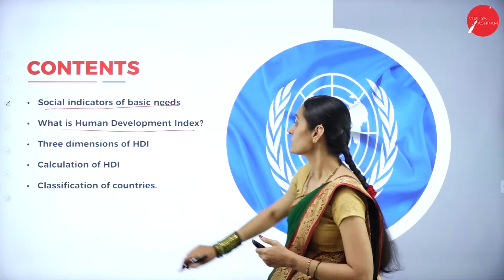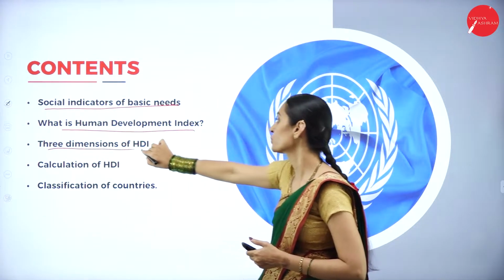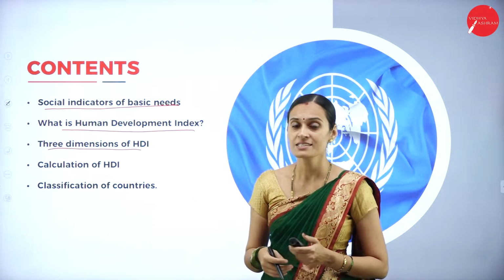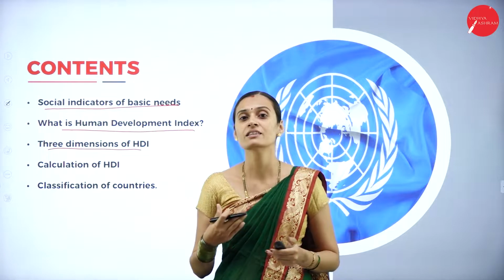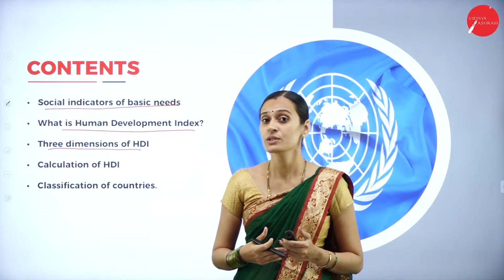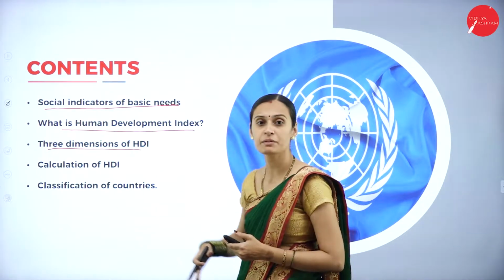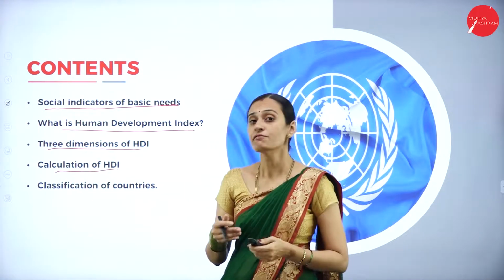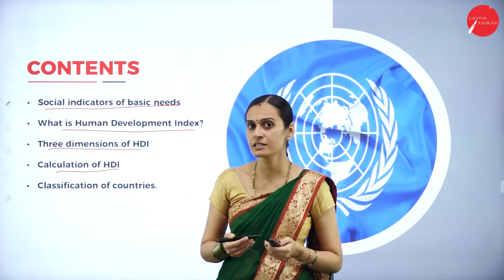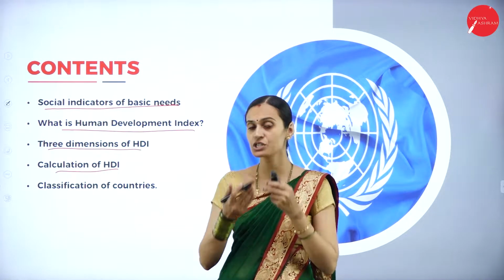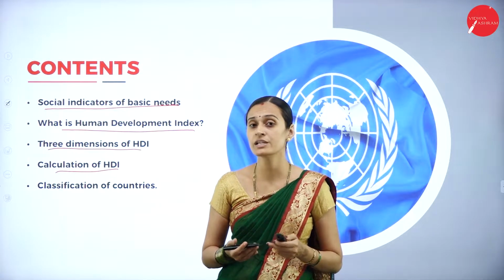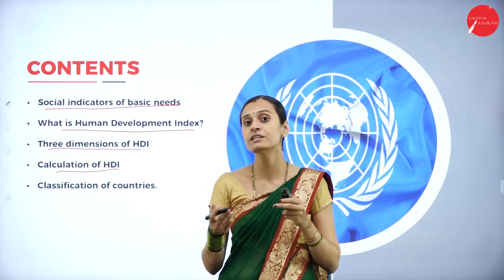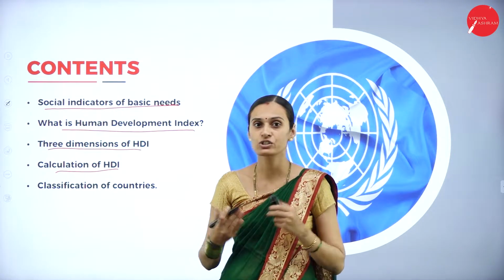Next, there are 3 dimensions for calculating the HDI. One is life expectancy, the second is educational attainment, and the third is standard of living. We have to discuss these 3 dimensions of HDI. And next, how to calculate the HDI. First we calculate the life expectancy rate, then the educational attainment, and next the standard of living. Each dimension has a different formula to calculate the HDI.